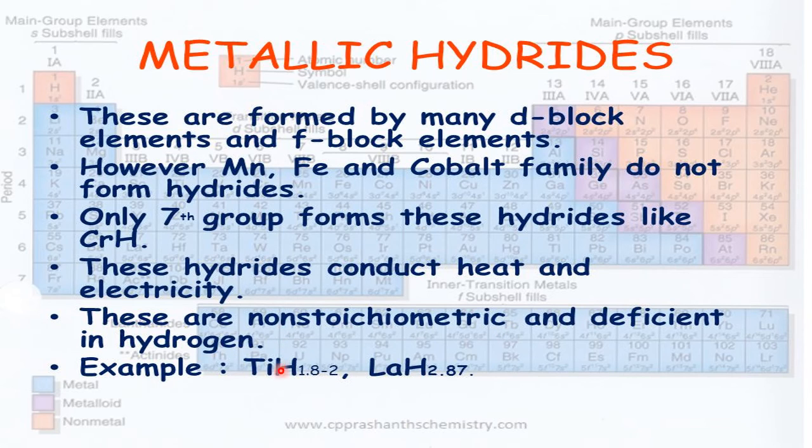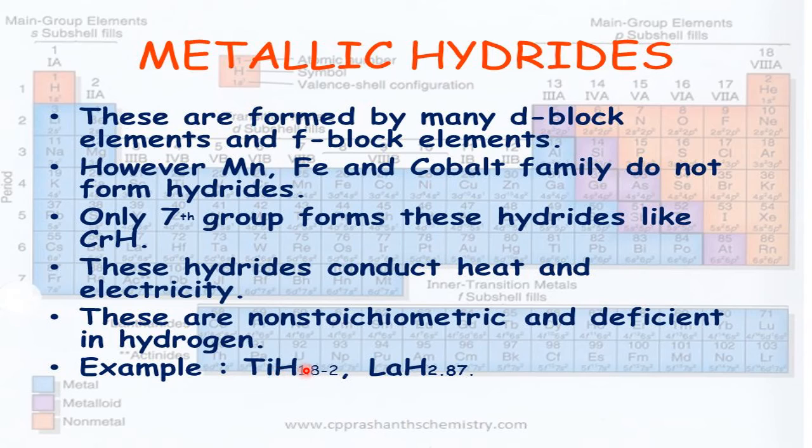So how much space is available in the interstices in the structure of these d block and f block elements? According to the availability of the space, hydrogen is taken. So here they don't follow any rule. However much gap is there, that much is absorbed, that much is occluded, and the hydride is formed. So here no stoichiometric formula is applied.